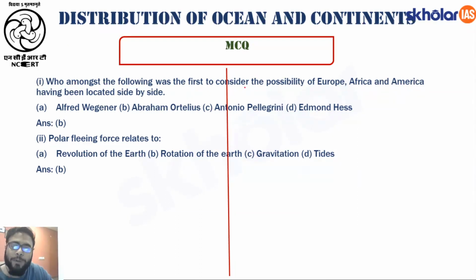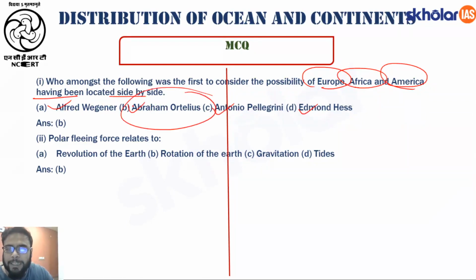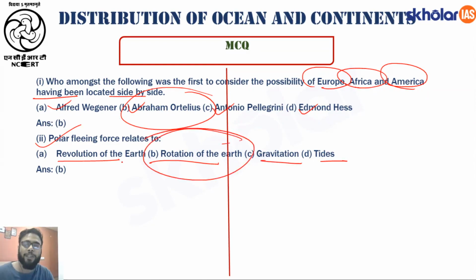Who amongst the following was the first to consider the possibility of Europe, Africa and America having been located side by side? Alfred Wegener, Abraham Ortelius, Antonio Pellegrini, or Edmund Hess? The correct answer is Abraham Ortelius, right? Then polar fleeing force is related to revolution of the earth, rotation of the earth, gravitation or tides. Of course, it is rotation of the earth, right?